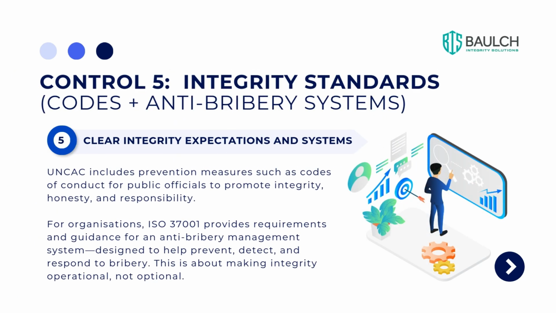Control 5 is integrity standards that set out clear integrity expectations and systems. UNCAC includes prevention measures such as codes of conduct for public officials to promote integrity, honesty, and responsibility. ISO 37001 provides requirements and guidance for anti-bribery management systems designed to help prevent, detect, and respond to bribery. This is about making integrity operational, not optional.